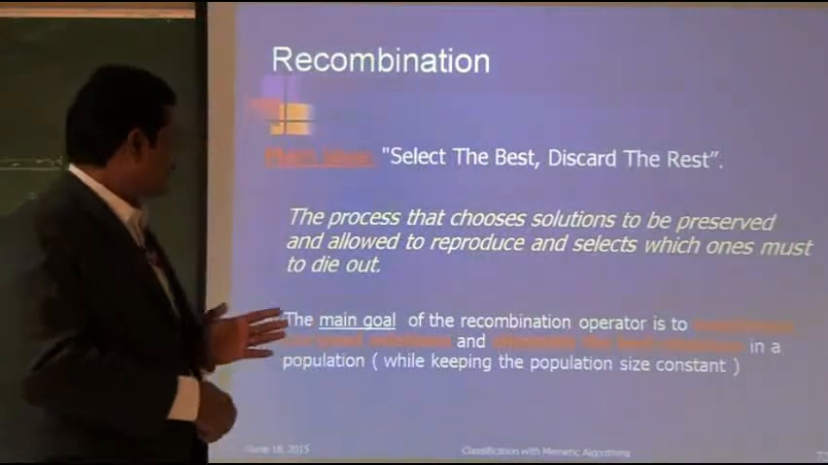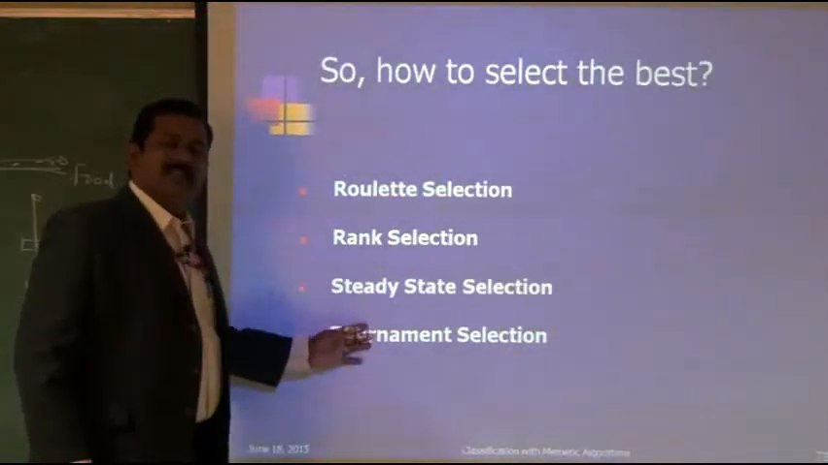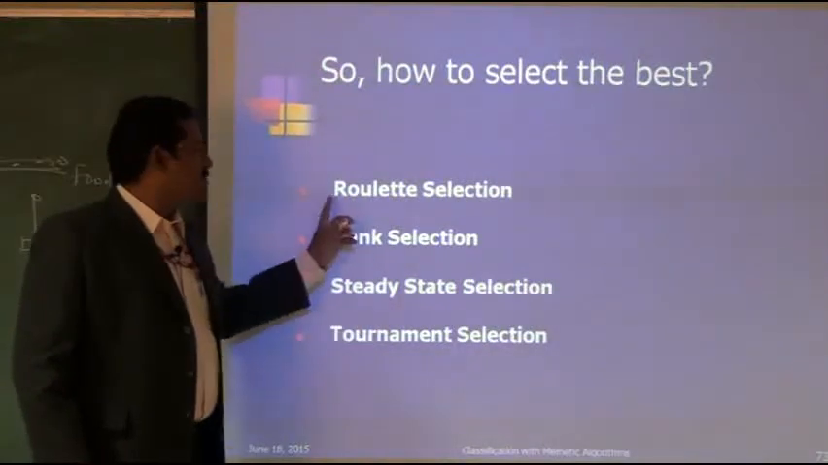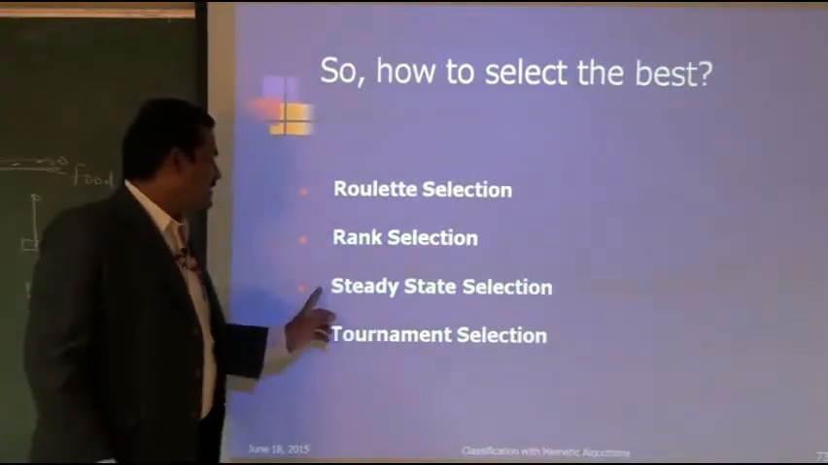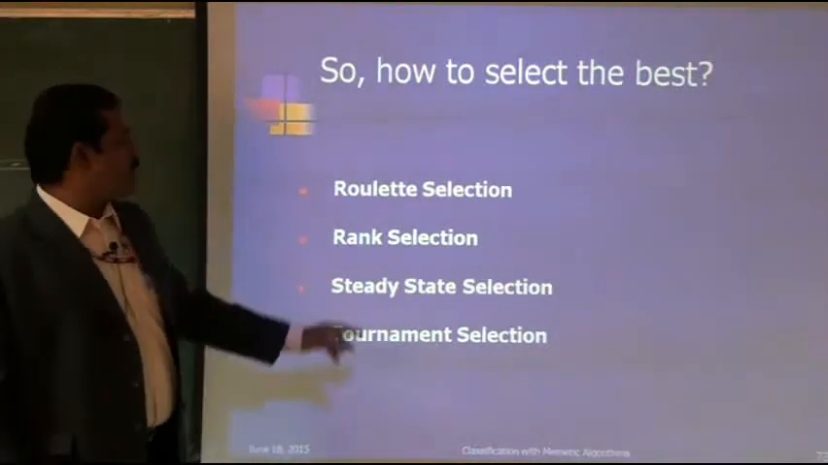from the population. So there are many methods to implement this recombination operation. One is called roulette selection, then rank selection, steady state selection, tournament selection. Of course, many other methods are also there.